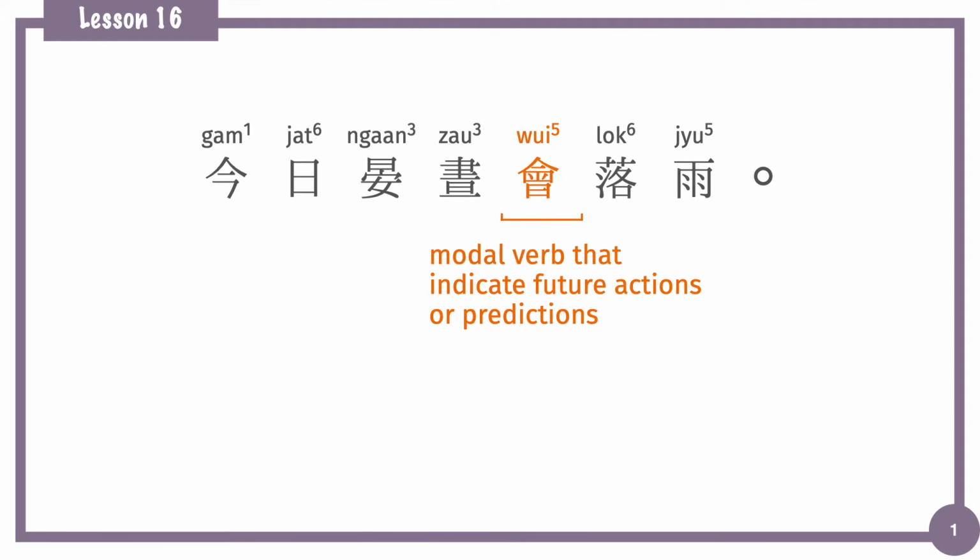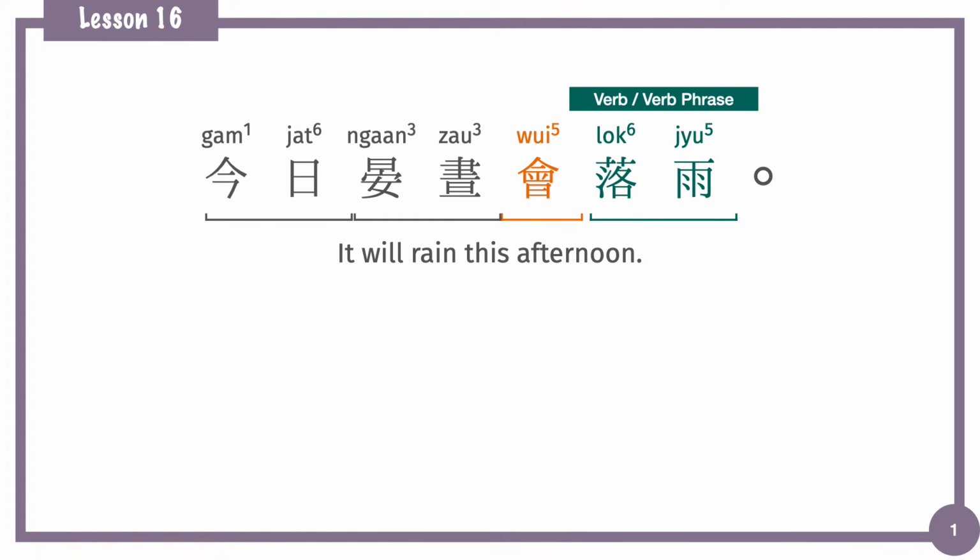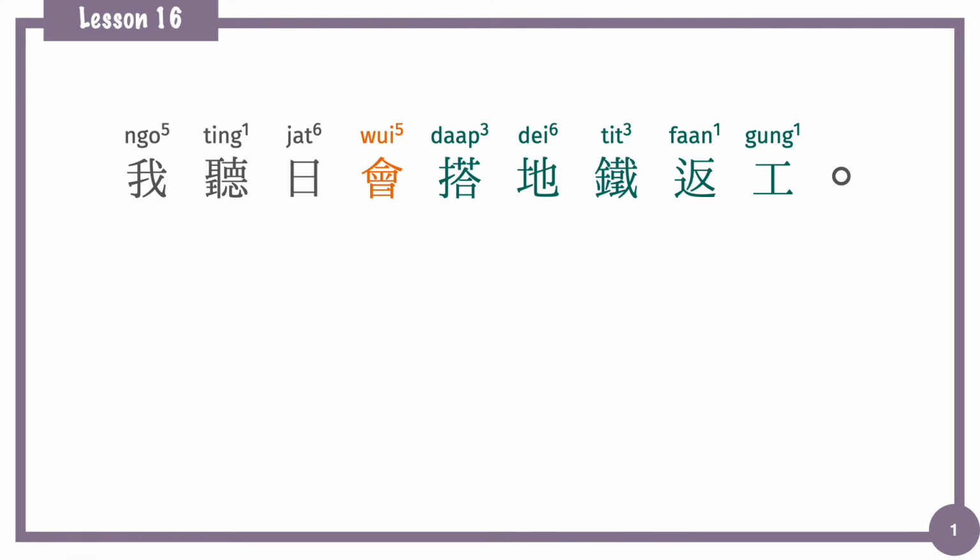For example, in this sample sentence, 落雨 is the verb phrase, means to rain, and 會 is the modal verb added before 落雨. So 會落雨 means will rain. When will it rain? 今日晏晝. 今日 means today, and 晏晝 is afternoon. So 今日晏晝會落雨 means it will rain in the afternoon. So the word 會 is a future aspect marker. Let's see one more example.